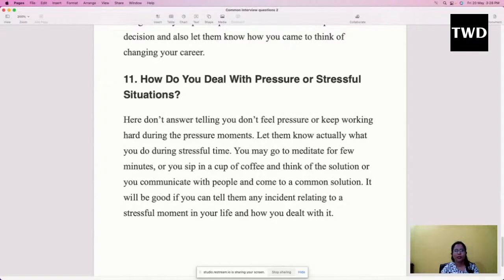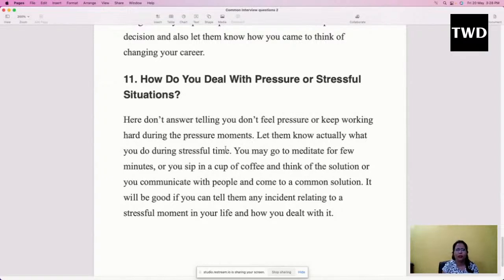Yes, these questions are generally asked to know your soft skills. Now soft skills doesn't mean only talking softly, it means how you behave with people, how you tackle problems, how you act under stress. All such kinds of things are taken care of. So here, don't answer telling you don't feel pressure, or keep working hard during the pressure moments. Yes, try to be smart.